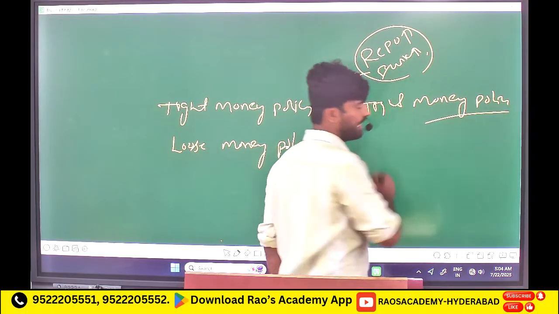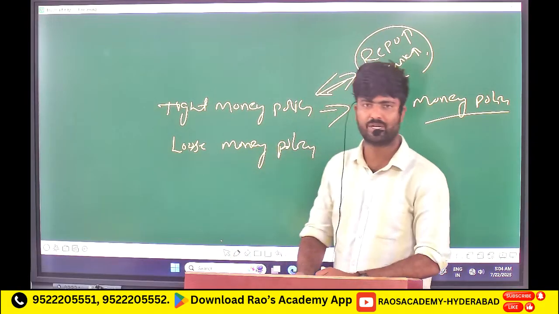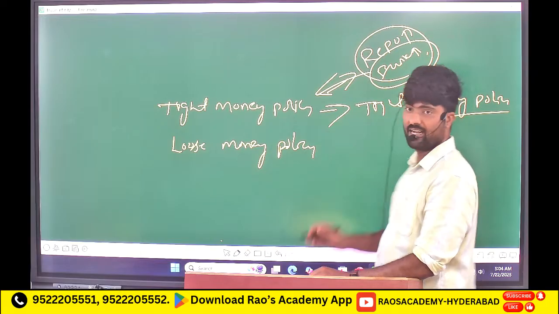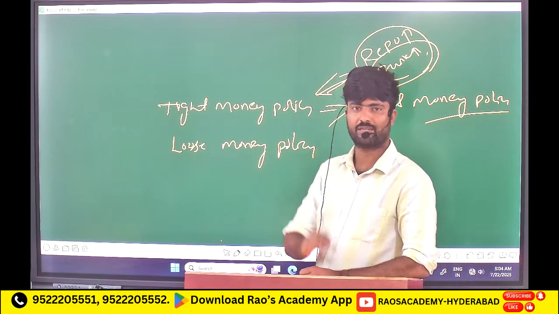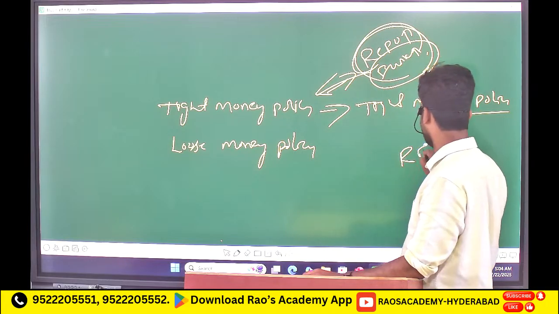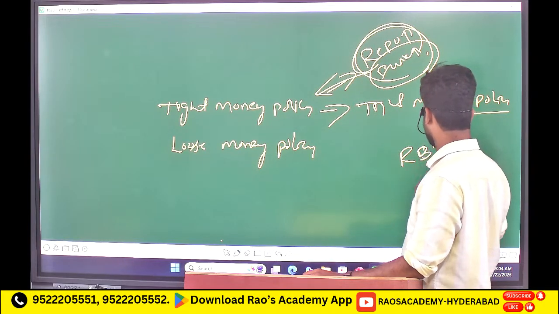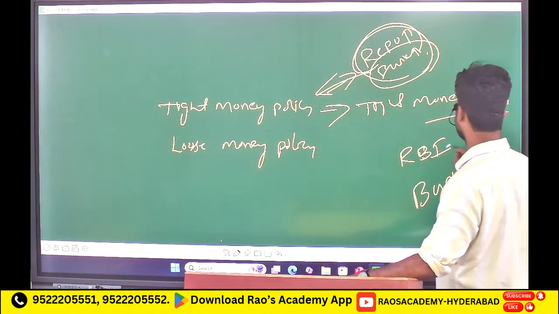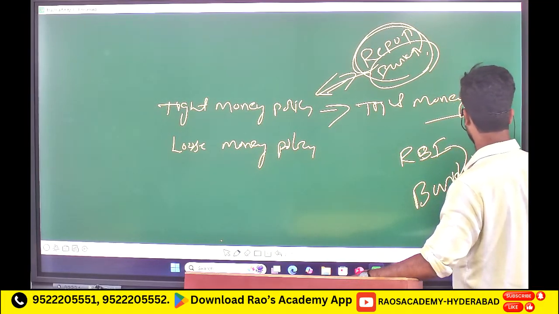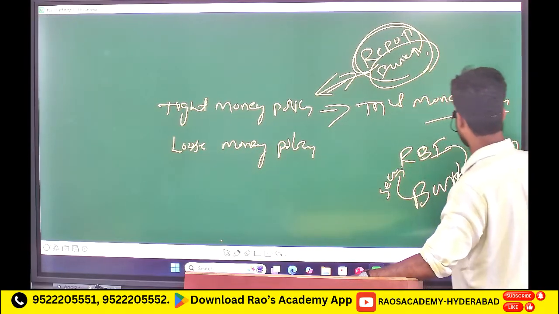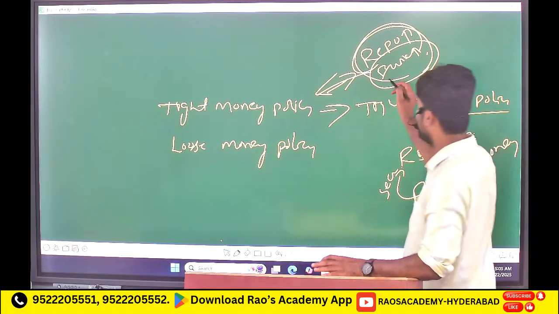Why do we call it a tight money policy? Because if the bank rate is high, the bank will get less money. If the repo rate interest is very high, for example, here is the RBI and here is the bank. The RBI gives money to the bank by taking securities. This rate of interest we call the repo rate, right?